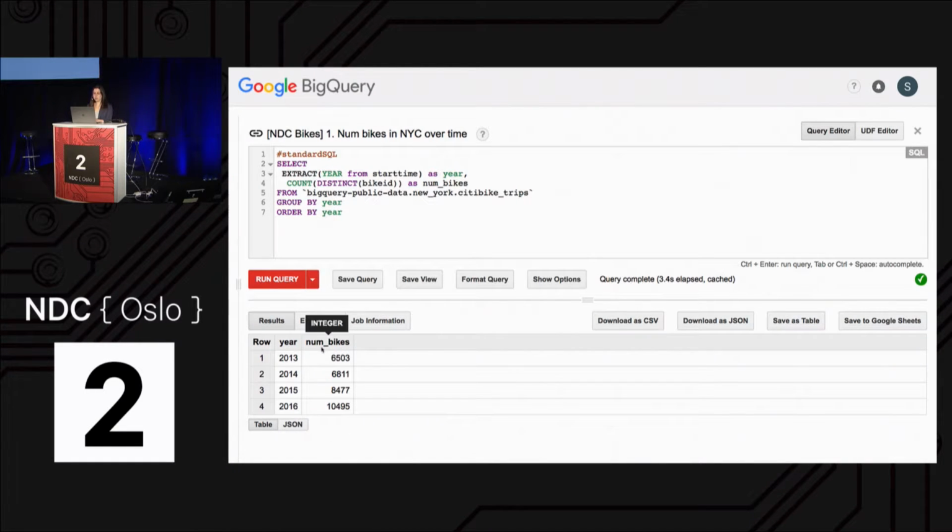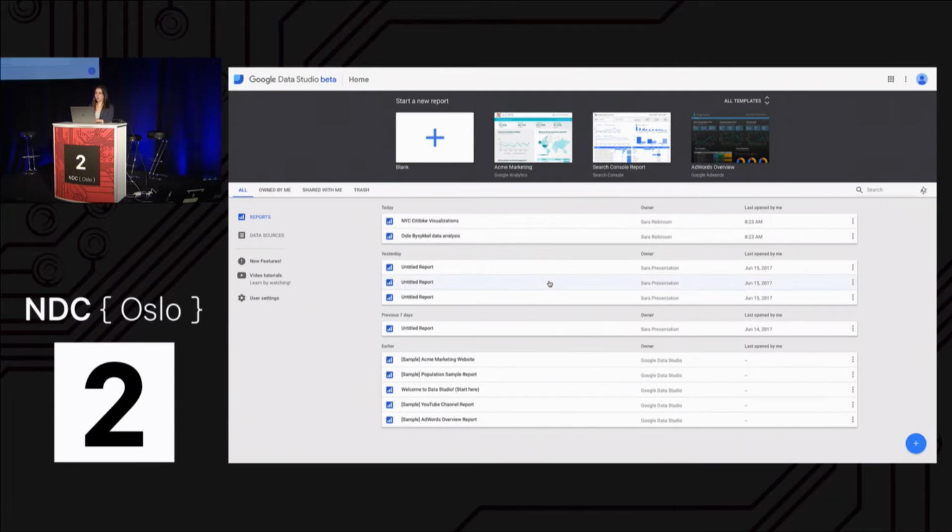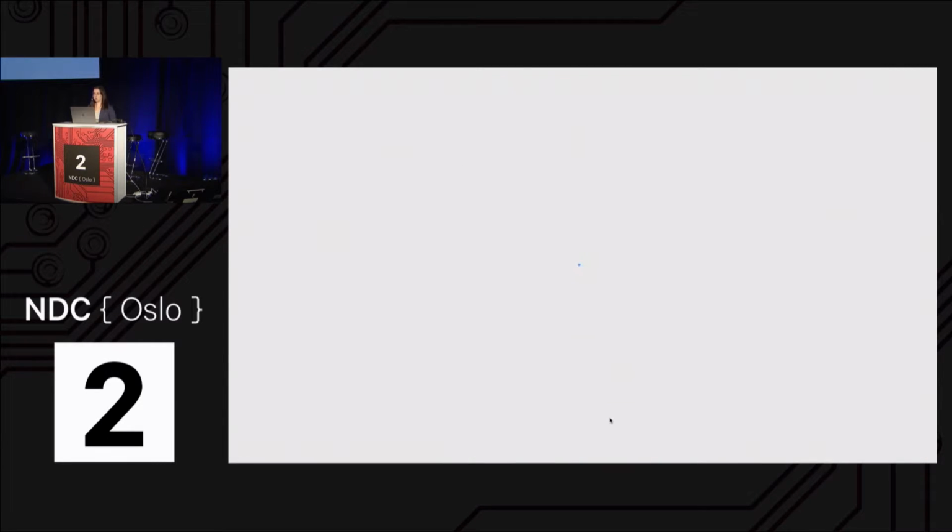Now let's say, instead of just looking at the data in this table format, the data is more complex, and we wanted to visualize it. So what I'm going to do is use a tool that's provided by Google called Data Studio. This is the home page, and I'm just going to create a new report from scratch.